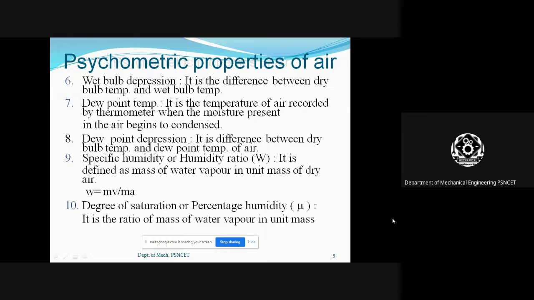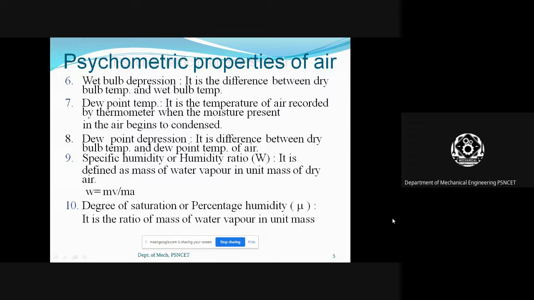Next one is dew point temperature. The dew point temperature is the temperature of air recorded by the thermometer when the moisture present in the air begins to condense. That critical point is called the dew point temperature. The temperature measured at the time when moisture present in the air begins to condense.